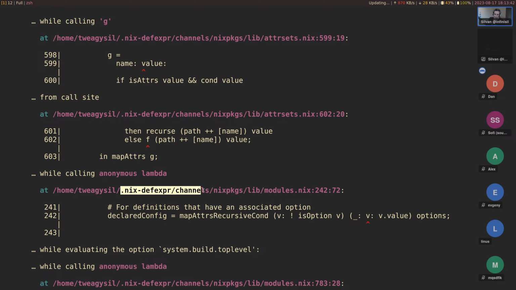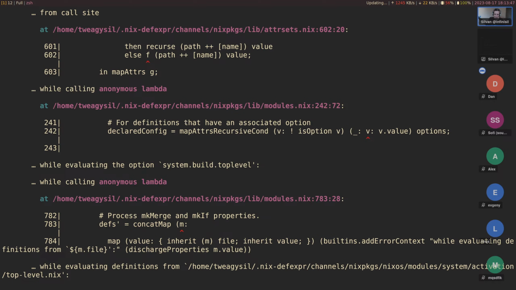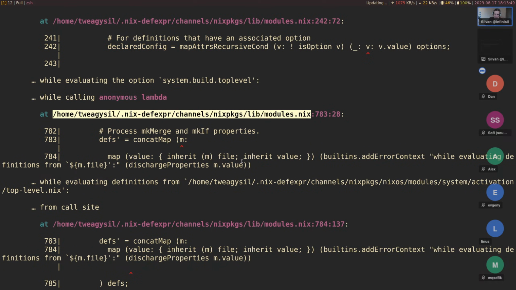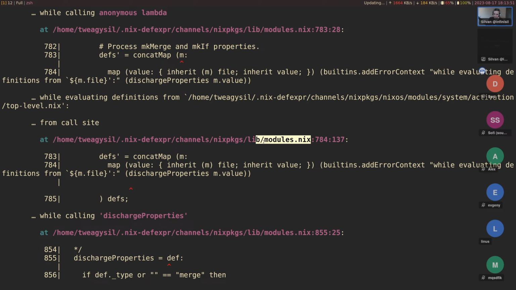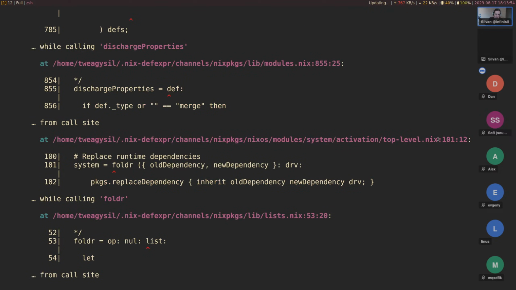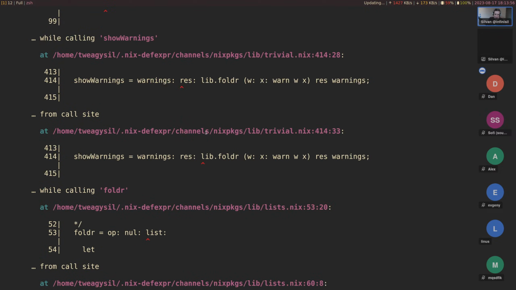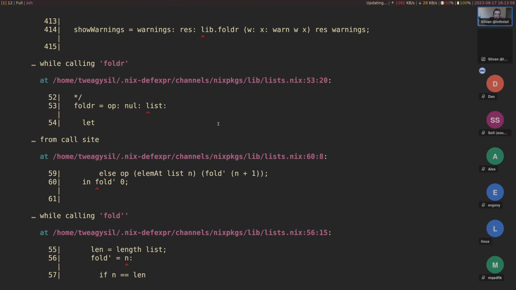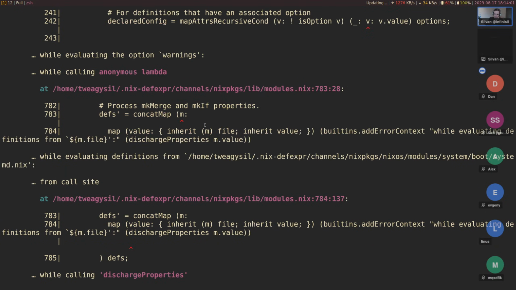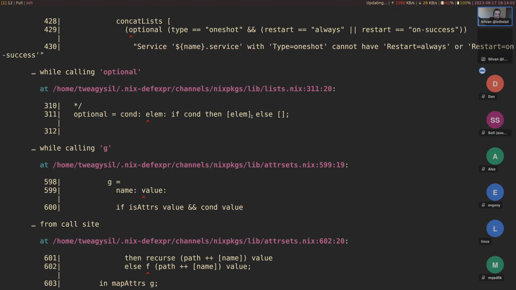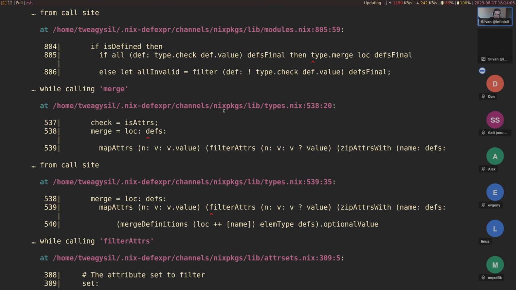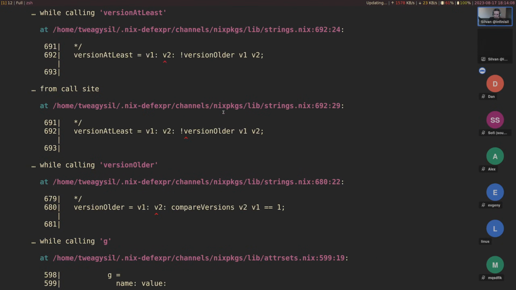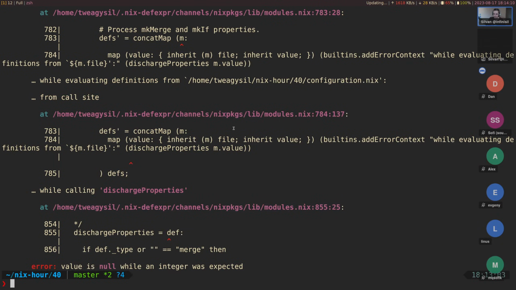Oh, and this uses channels here. Why does it use channels? I thought I removed these. Well, anyways. So we go into modules here. That's where the module system is evaluated. We go into some NixOS modules, okay. And is our own file also here? That's really hard to know. Can't immediately see it. But I kind of want to highlight a difference compared to previous Nix versions.